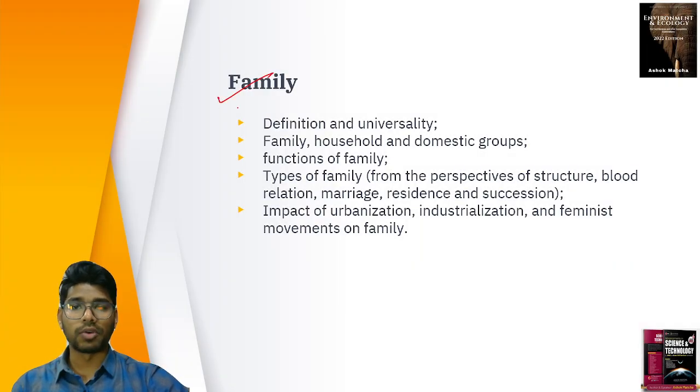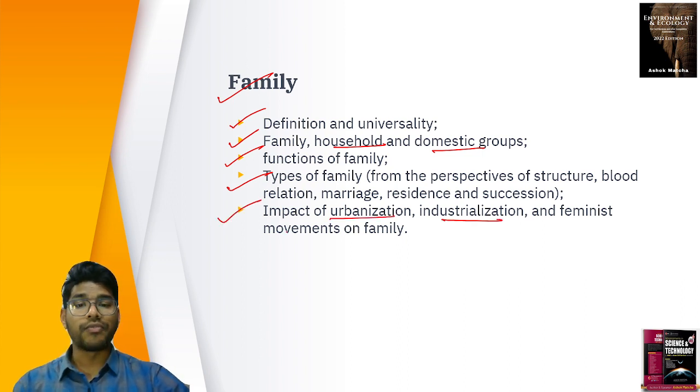And we discussed family, right? So in this social institution, the family, we discussed the definition and universality of the family. We discussed family, household and domestic groups, functions of the family, types of family, and the impact of urbanization, industrialization and feminist movements on family. Previously families used to be joint and now they have become isolated. They have become nuclear, right? So that is an impact of urbanization.